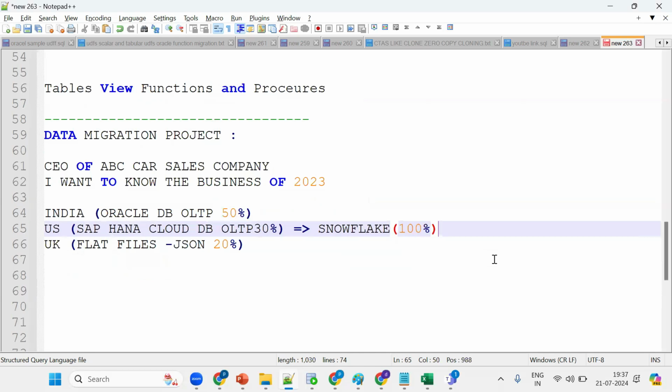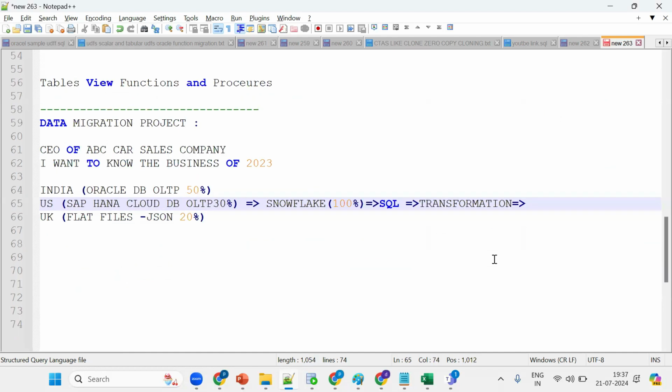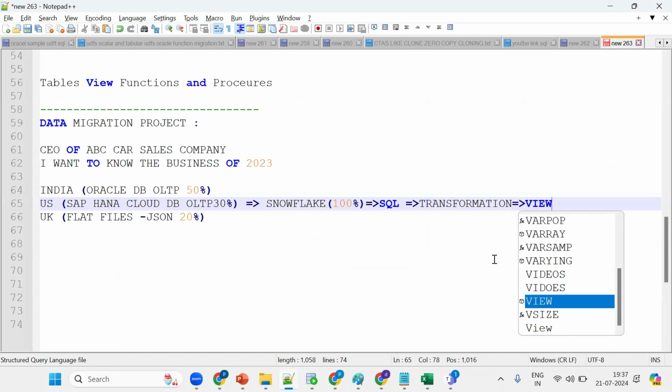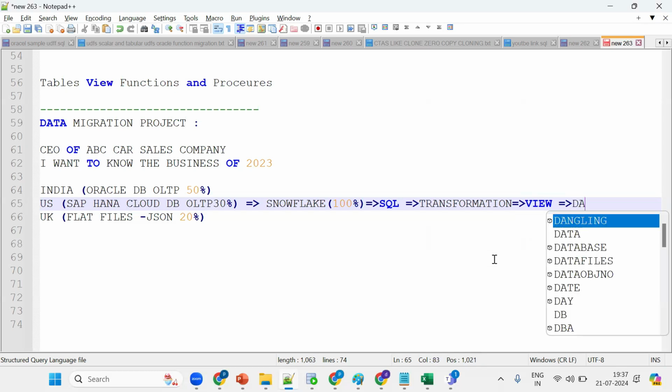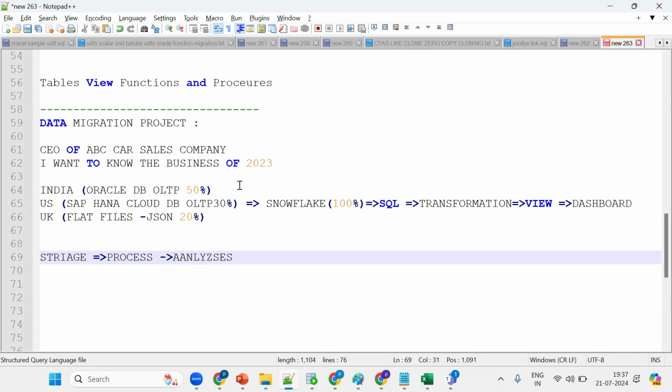Now how can we communicate with Snowflake? With the help of SQL, I am trying to do the transformation. This transformation is ultimately given to the Power BI team in the form of views so that they can create the dashboard. Why am I moving all this data? I want to analyze it. So how can I analyze? First we should store the data, then process the data, and then analyze the data. How can I do all these three steps in one place? We should go for Snowflake.